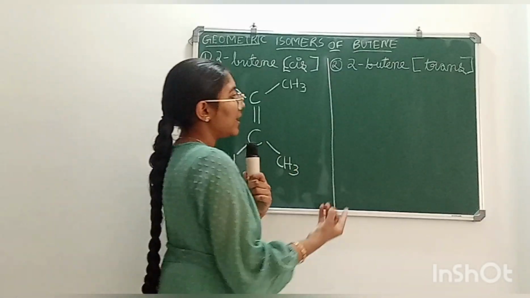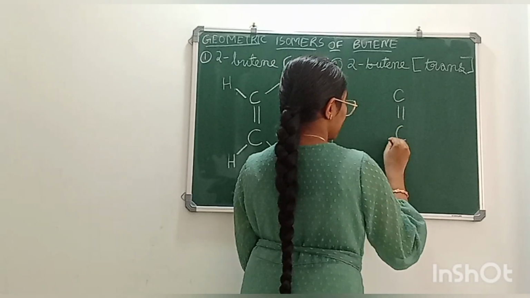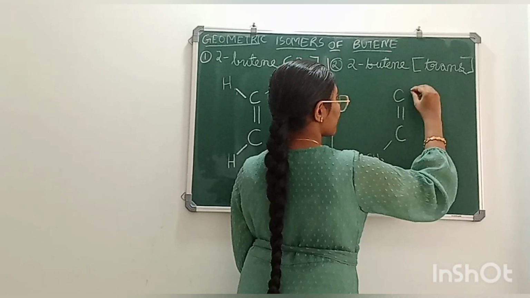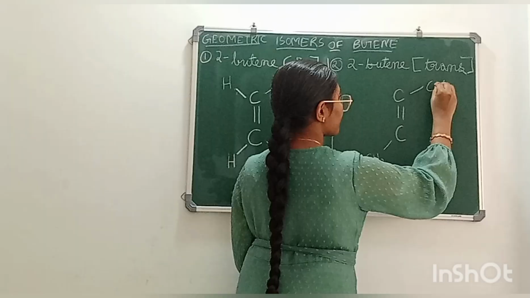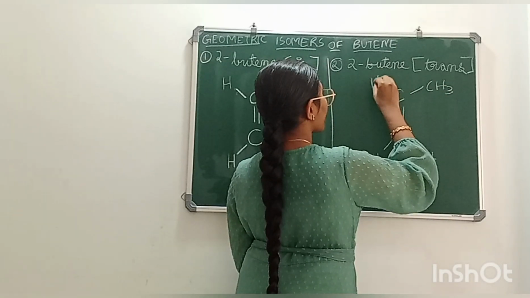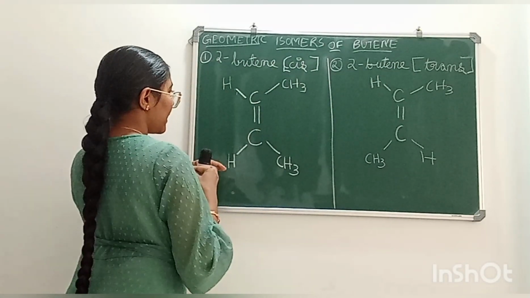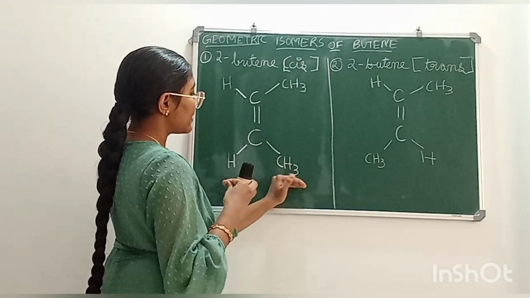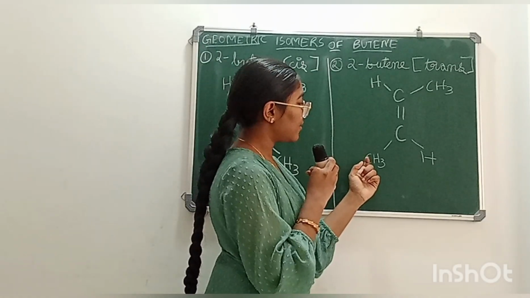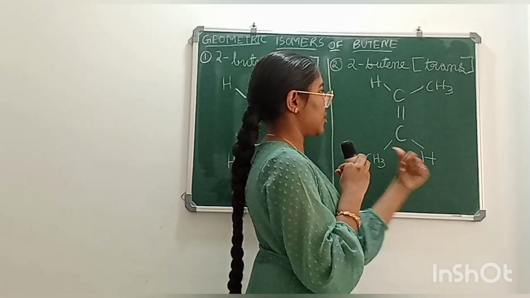Now let's draw trans-2-butene. This is trans-2-butene. Now for cis, the same side has hydrogen and the same side has CH3. For trans-2-butene, on alternate sides there is CH3 and on alternate sides there is H.